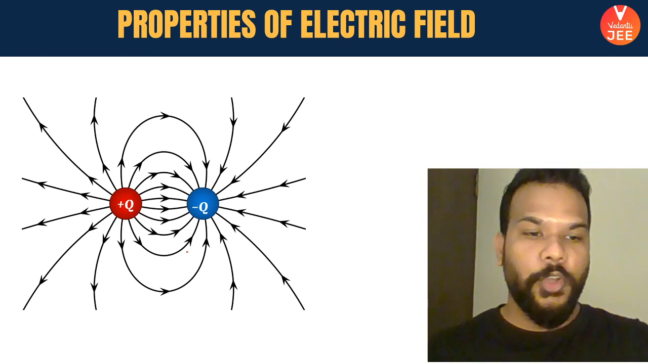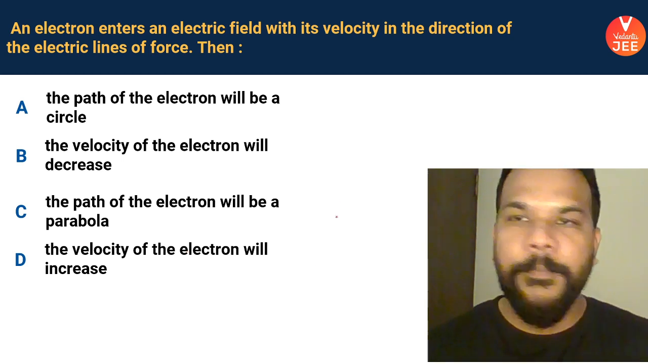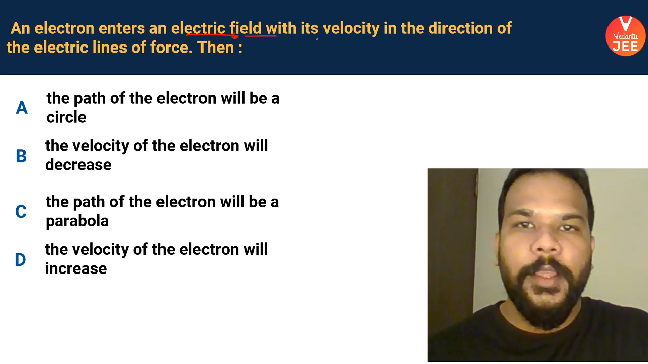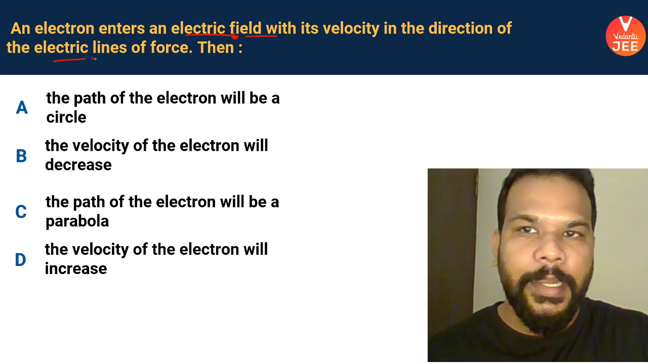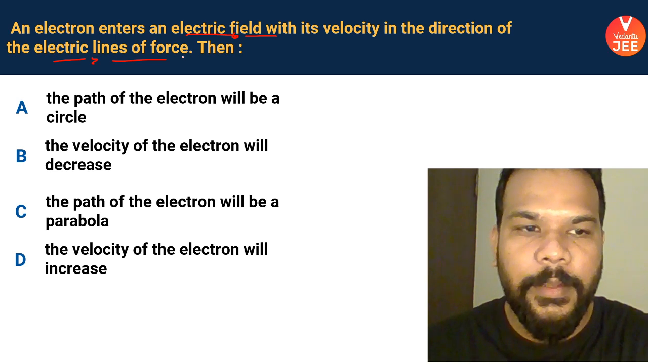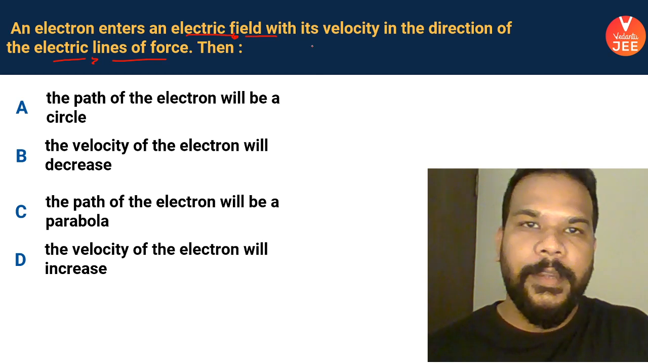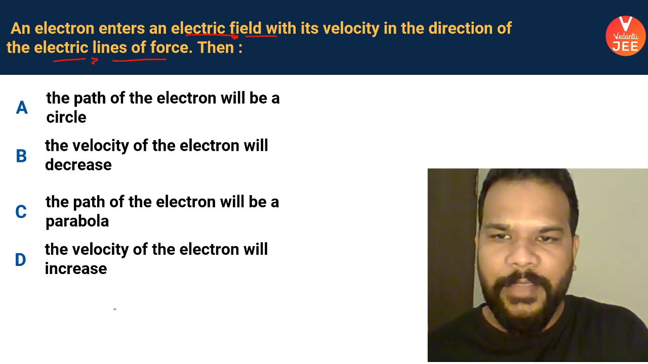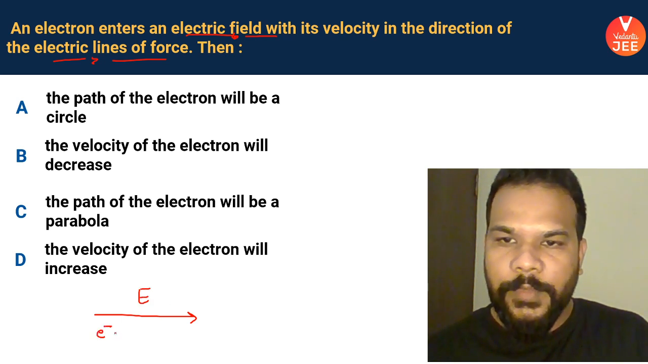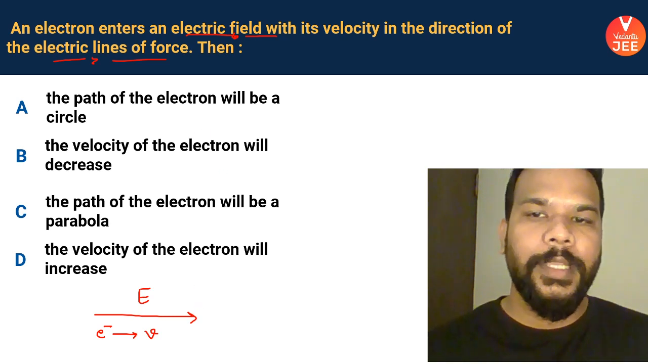Now, time to solve a few questions, people. Okay, we'll be solving a few questions today. This is our very first question. An electron enters an electric field with its velocity in the direction of the electric lines of force. Okay, so what you see here is that I have an electron given to us, and there is an electric field which is moving in a given direction. Say this is the direction of the electric field. Okay, and I have an electron which is also moving in this direction only. The question is asking us what will happen to the electron.